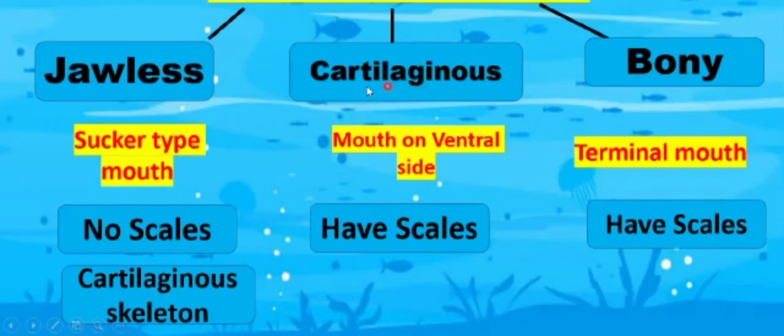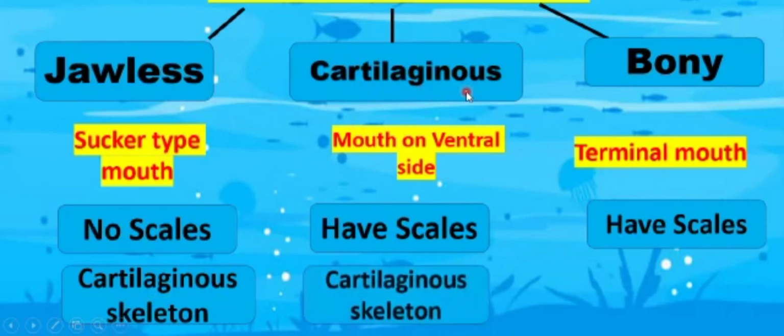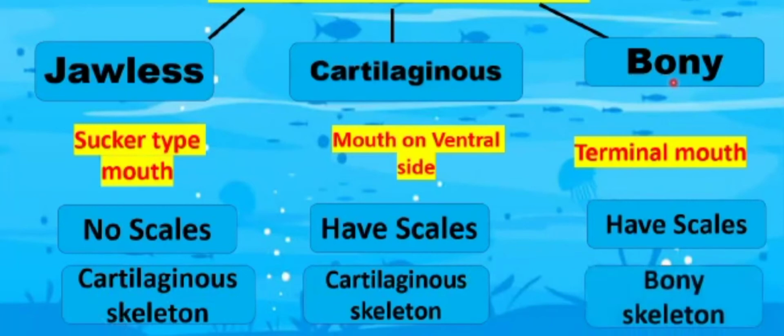Whereas, as the name indicates, the cartilaginous fish's skeleton is also made up of cartilage, and it means that their skeleton is not as hard as compared to the bony fishes. And the bony fish's skeleton, as the name indicates, is made up of bones. So we can say that bony fishes have a bony skeleton, means that their skeleton is made up of bones, and they have a hard skeleton. Whereas the skeleton of the jawless fishes and the cartilaginous fishes is soft.